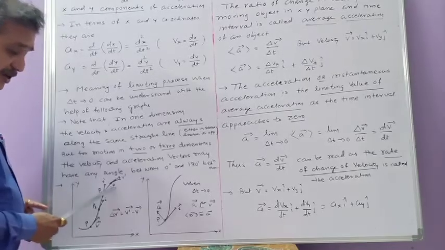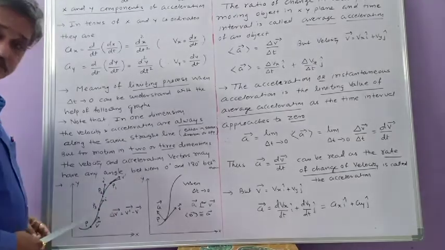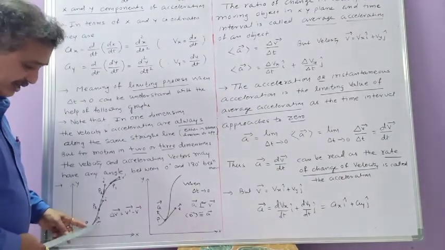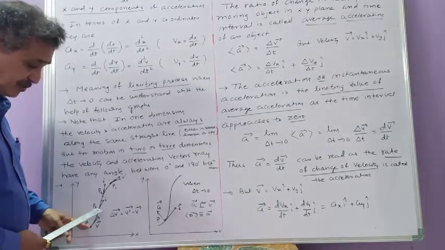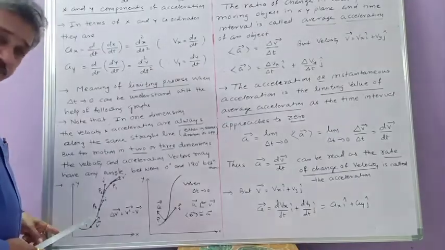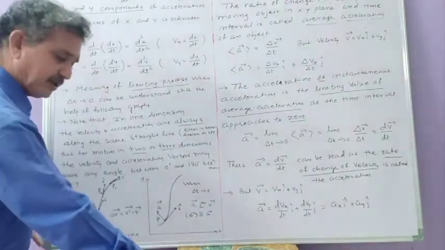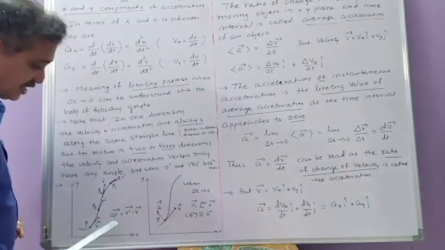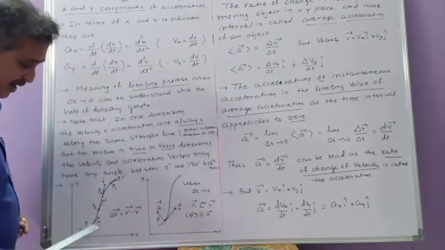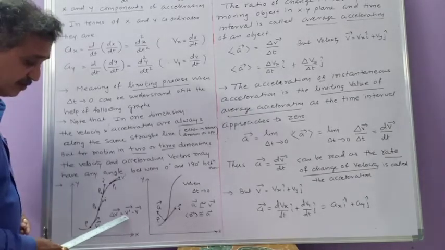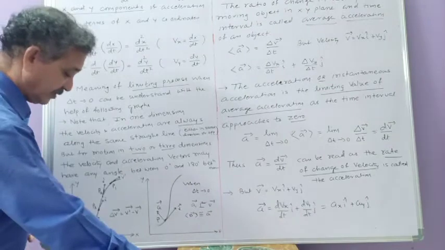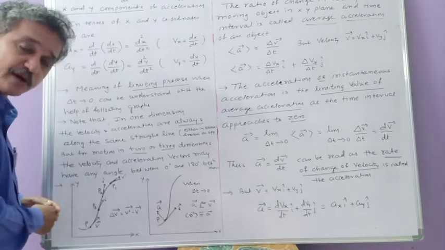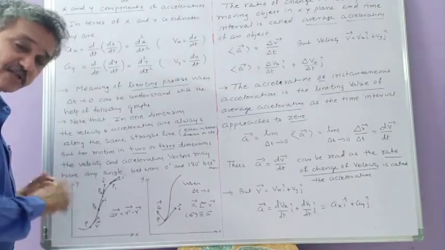So delta t1 is the time interval between P and P1. Delta t2 is the time interval between the 2 positions P and P2. Delta t3 is the time interval between the 2 positions P and P3. During each time interval, you will get a corresponding change in velocity vector. And change in velocity vector is final velocity minus initial velocity. So every time it will be v dash minus v, and that delta v, according to the triangle method, in whichever direction you get it, in that direction there will be average acceleration.